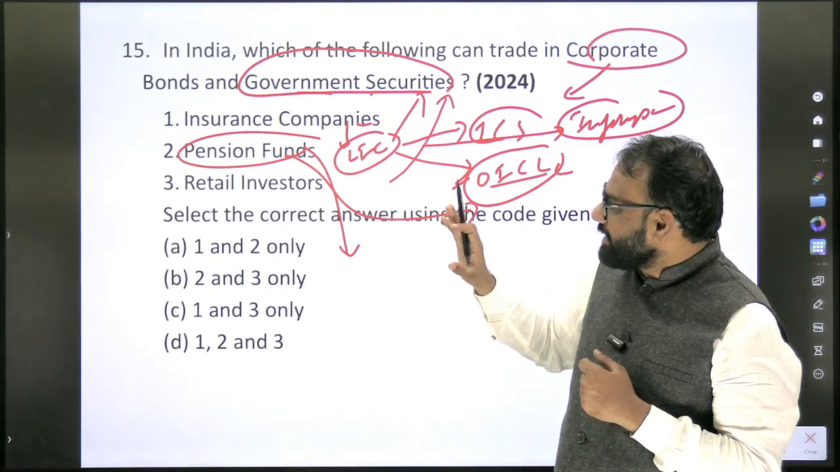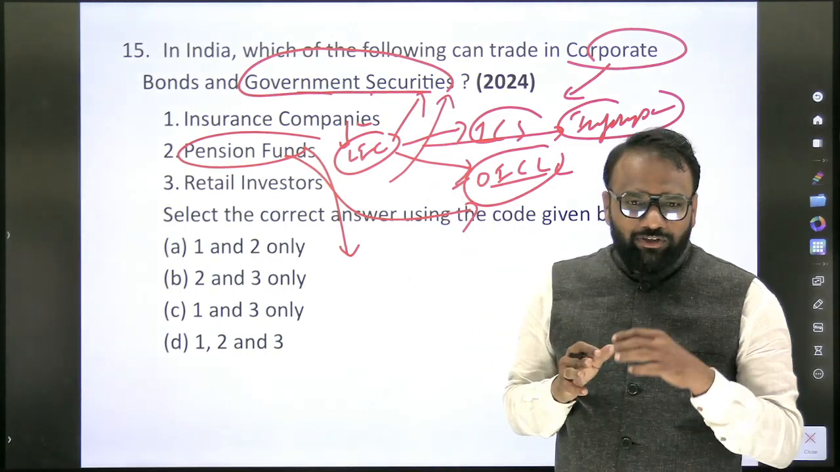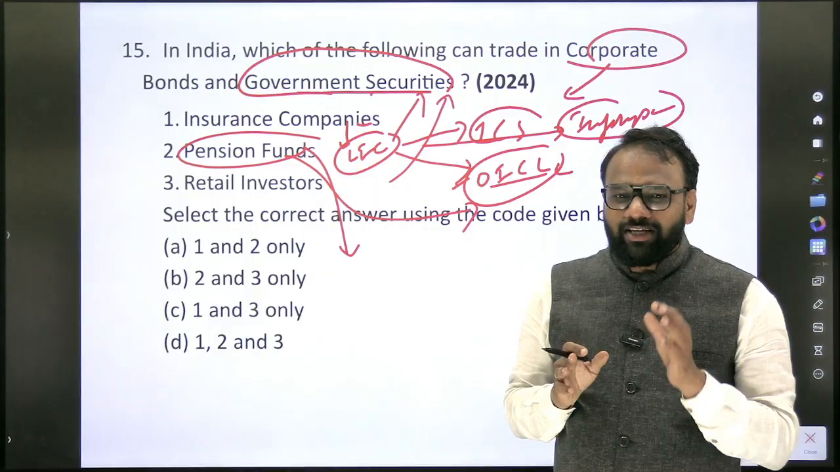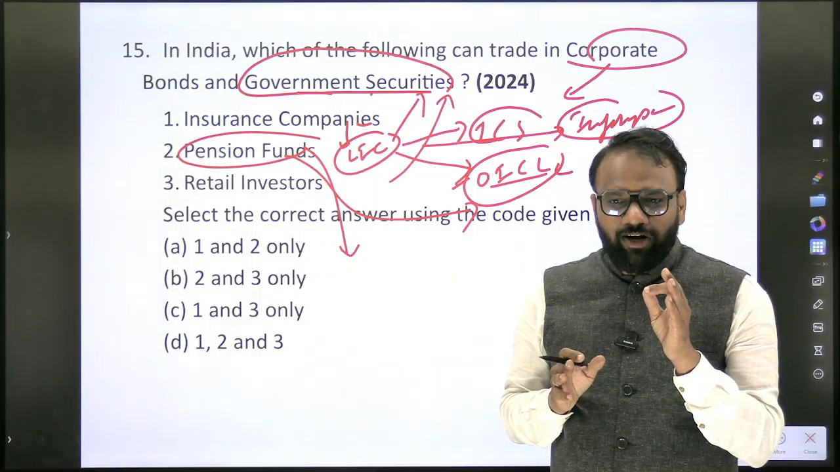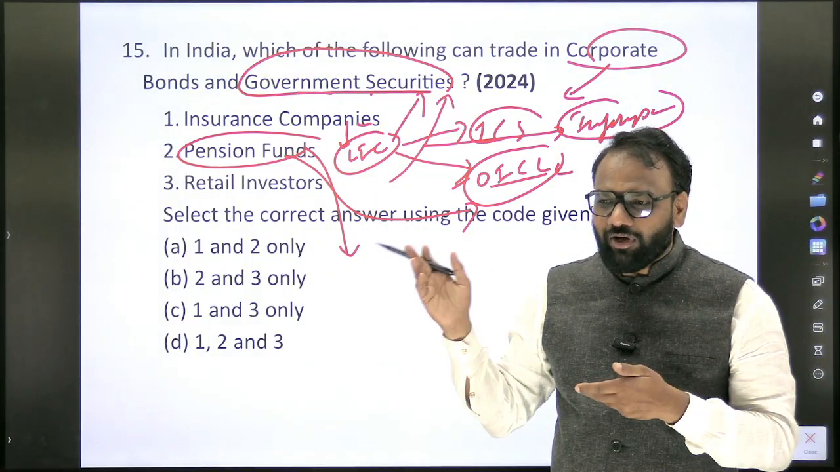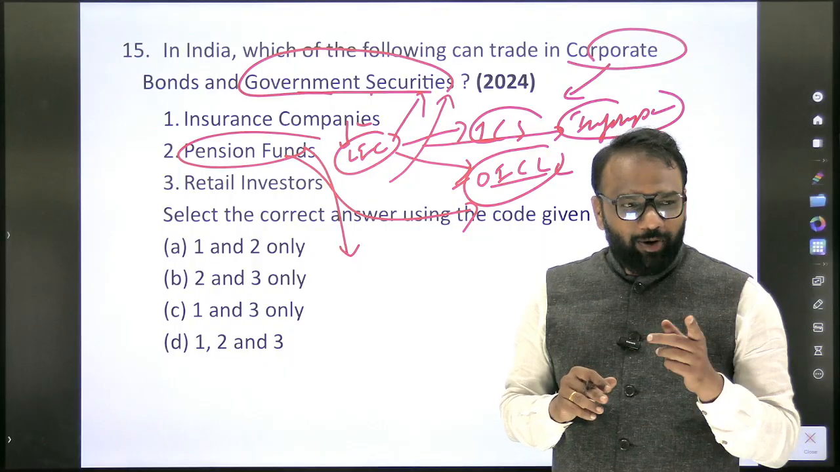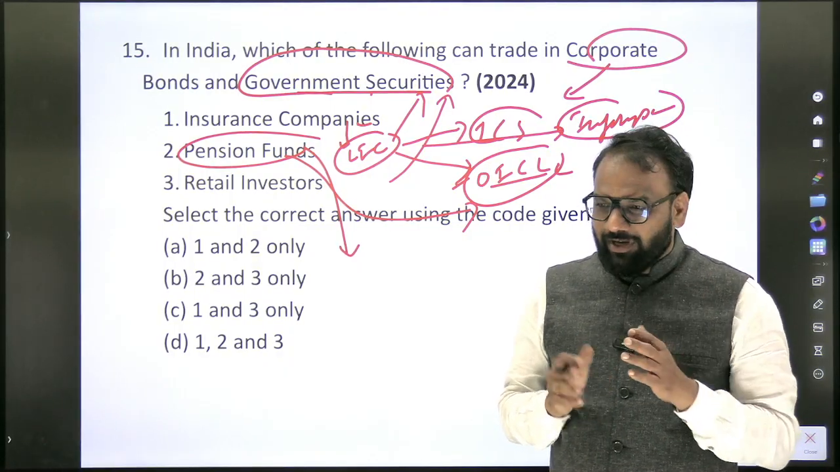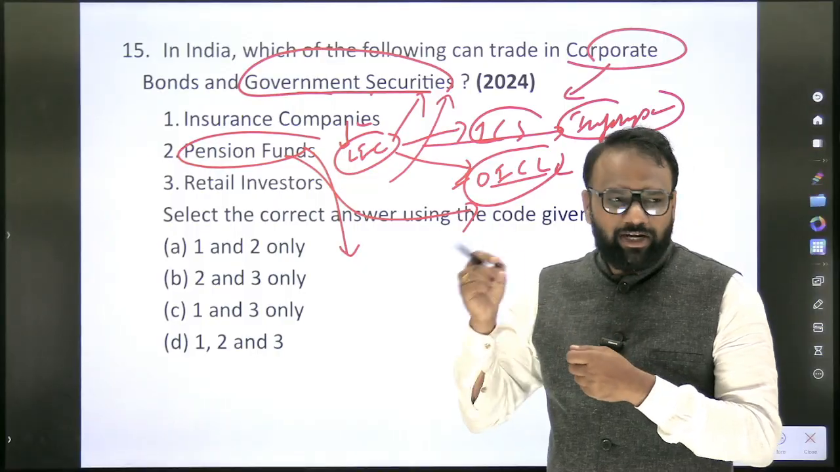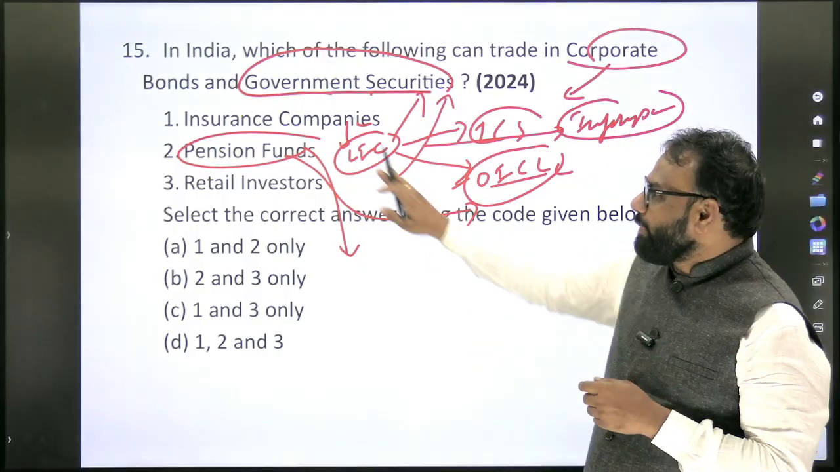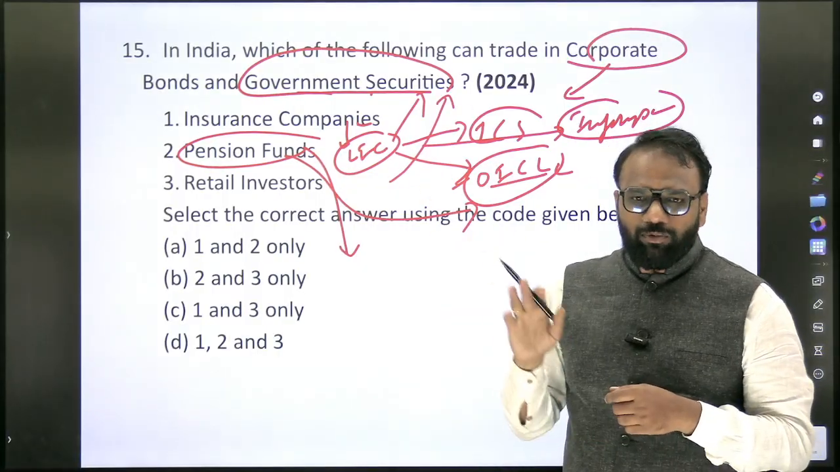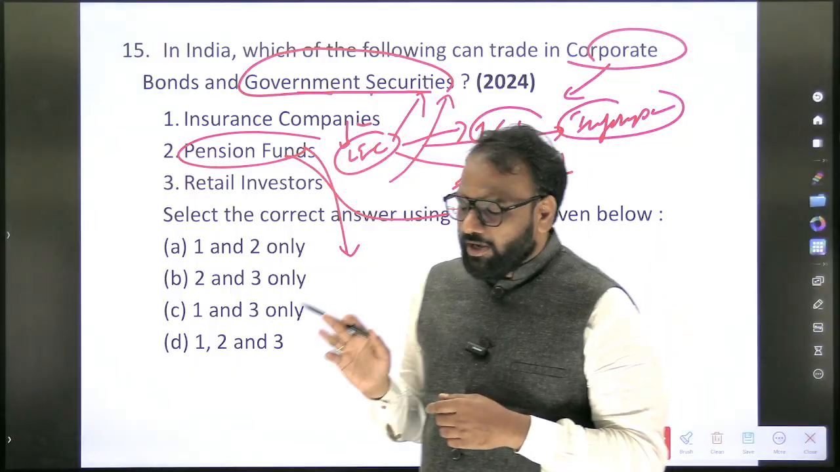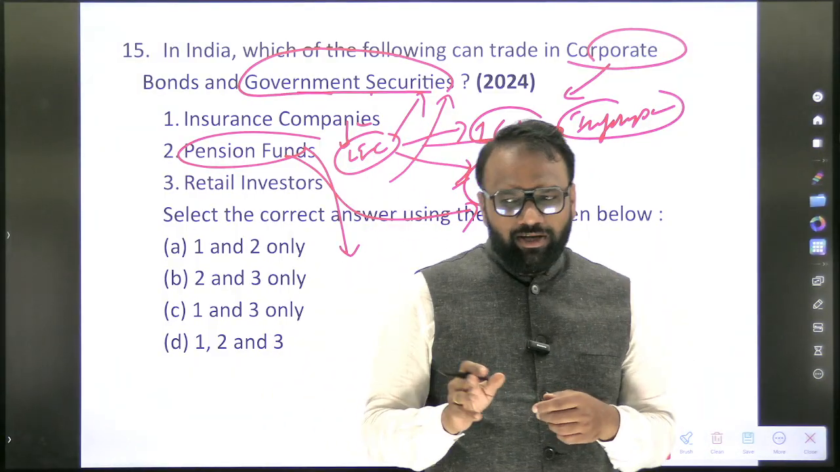But here the trust will be more on government securities. When it comes to corporate bonds and government securities, generally the rate of interest offered will be more in case of corporate bonds. Why? Because at the same time the risk also is very high in corporate bonds. So all these things we should be able to connect. So pension funds will invest in both government securities as well as corporate bonds.